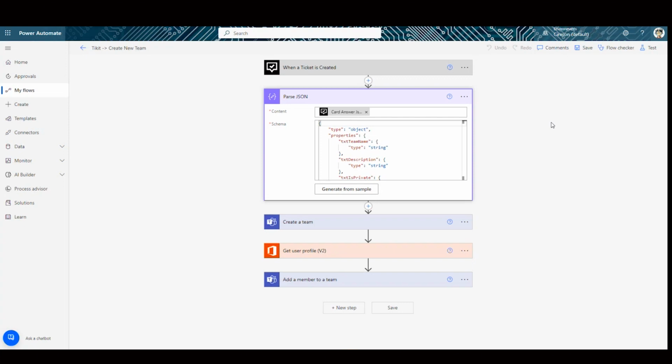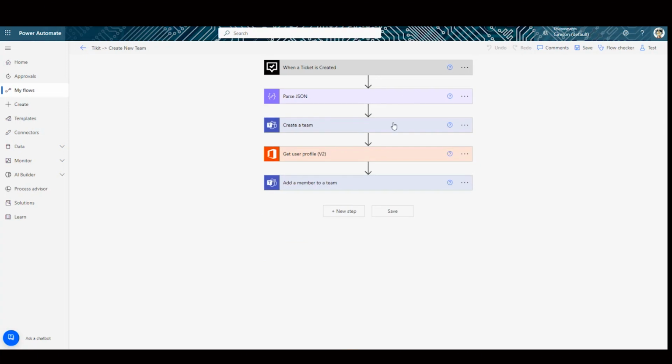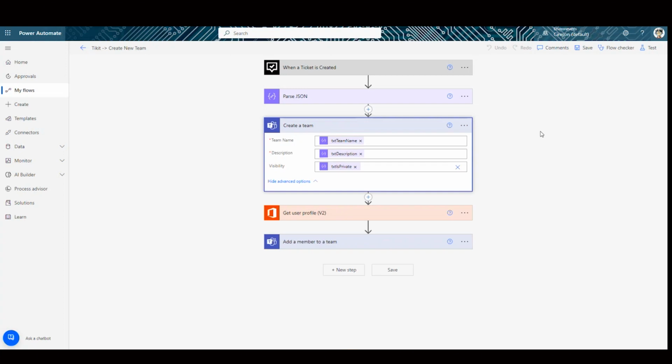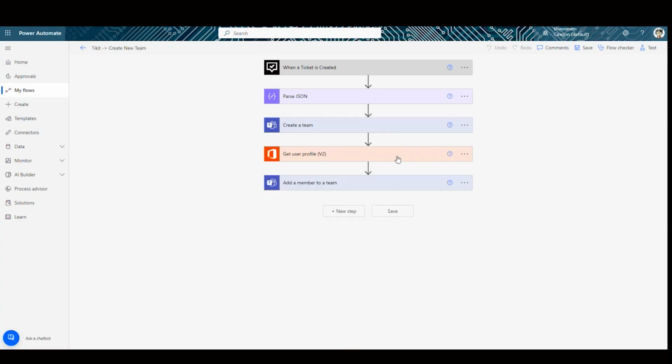And so it's going to contain all of the things that we asked for, like the name and the description, the reason, if it's private or not. And with those answers, we are going to use them to create a brand new team. And that's exactly what we've done here. Using the create a team action, we're going to create a new team that goes by the team name that was supplied, the description that was supplied, and whether or not it's public or private within my organization. And then I'm going to go two steps further.